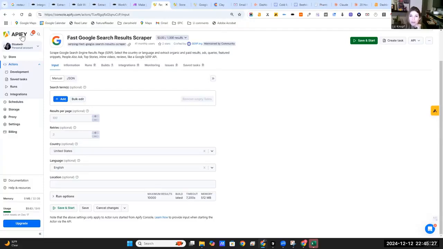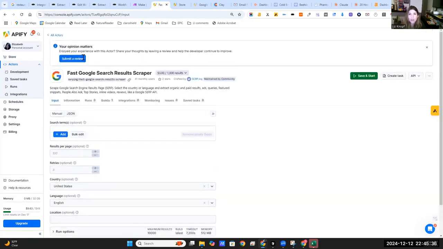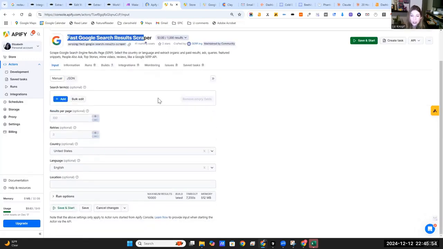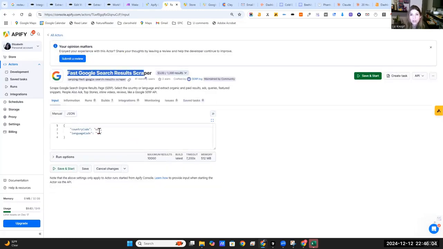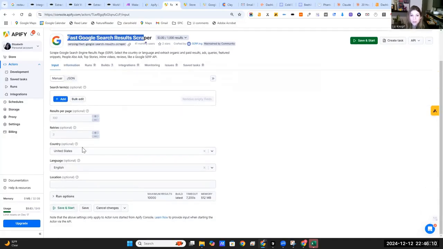Okay, so Apify is going to be the candy store of web scraping. You can basically find anything you want to scrape data. So this was one of the web scrapers for fast Google results. Again, you're probably only going to get about 3 to 400. I don't mind because it's $3 for 1,000 results, and I don't think we're even going to get 1,000 results, so I don't mind spending a buck or two on this. Here it's super straightforward. If you are using make.com or some API integrator, you're going to want to use JSON. This is basically going to end up populating elsewhere. We'll do that another day, but this is super simple.